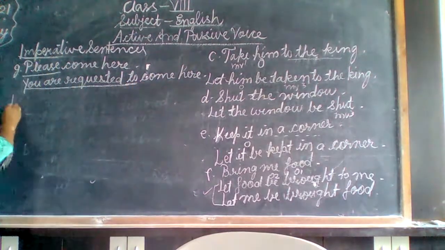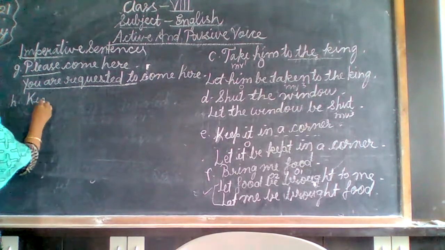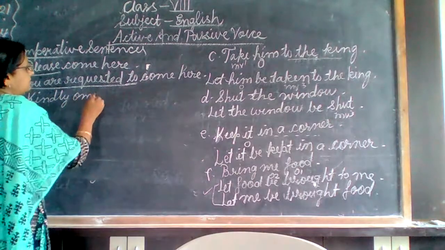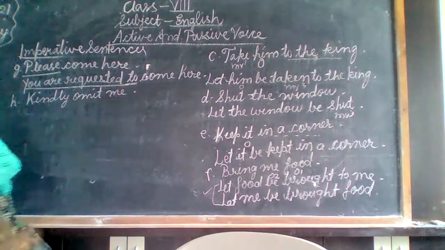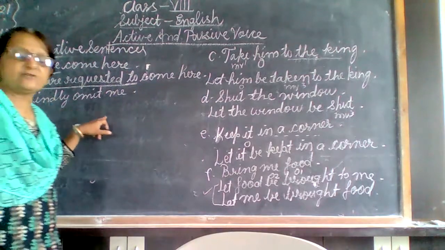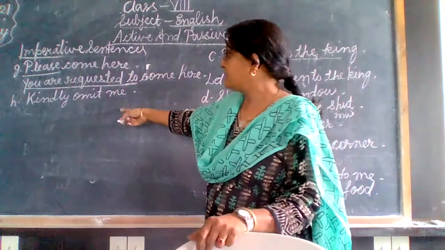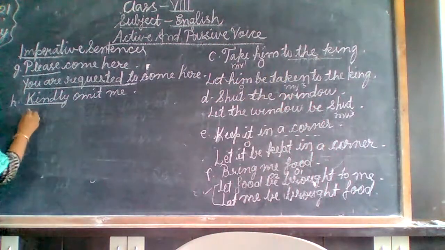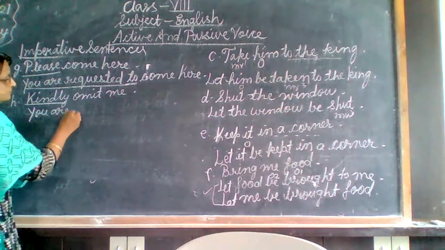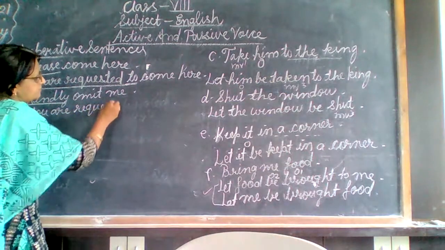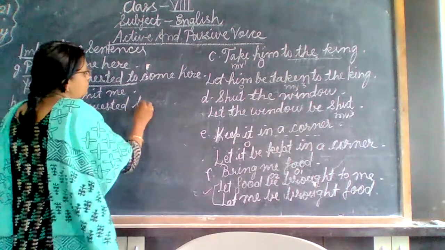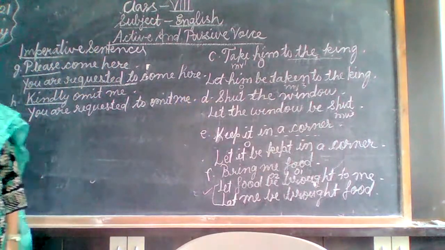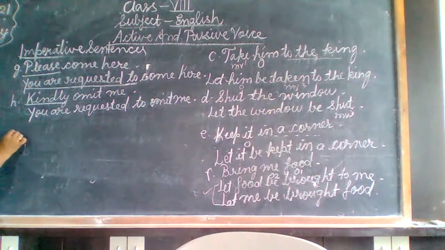Means instead of please, we have added you are requested to. Now, kindly omit me. Okay. Kindly is also a request form. So here also we will write, instead of kindly, you are requested to. So instead of kindly, we have to add you are requested to omit me. Okay. So, you are requested to omit me.